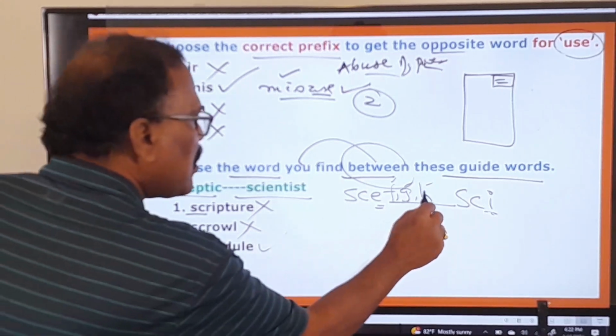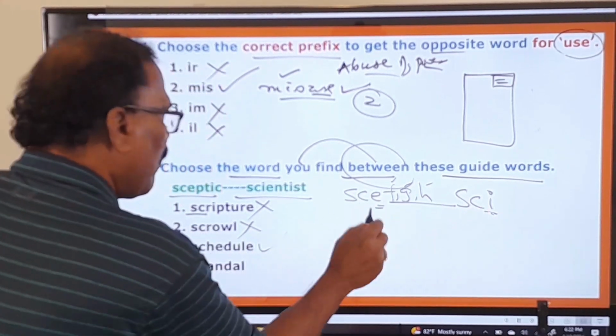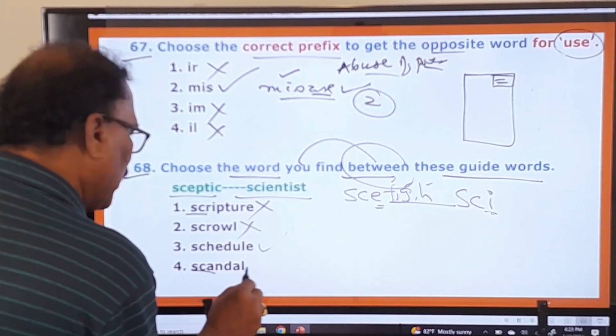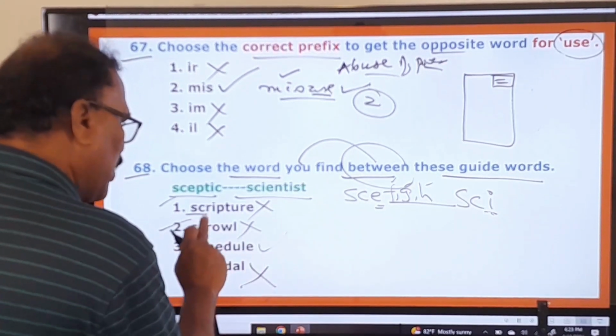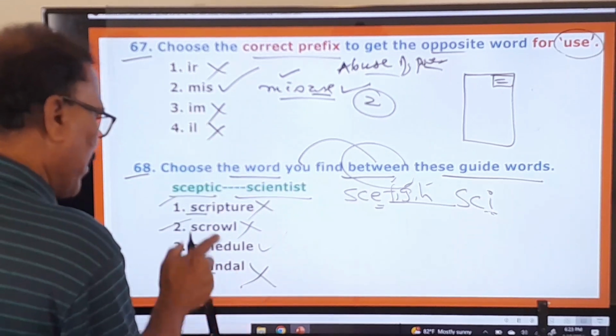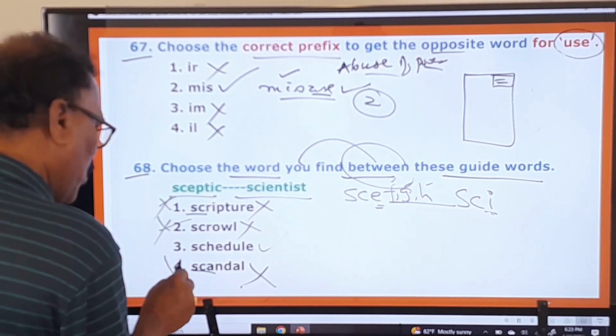SCH, okay. H is there. This H is between these two words only. Schedule, scandal, okay. This falls before this only. And these two words fall after these guide words. So therefore, the first one, second one, fourth one are wrong.